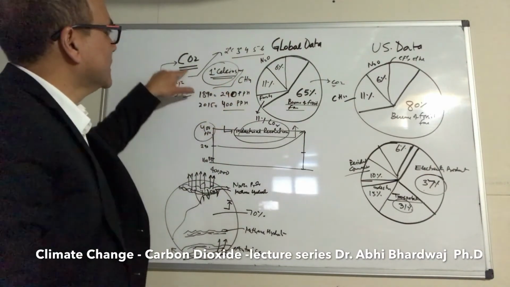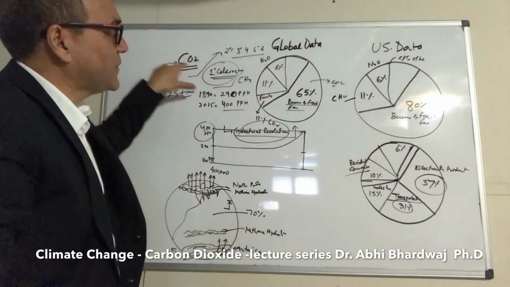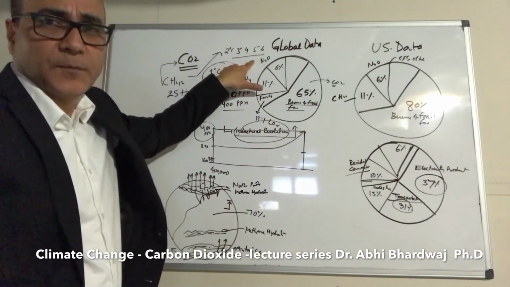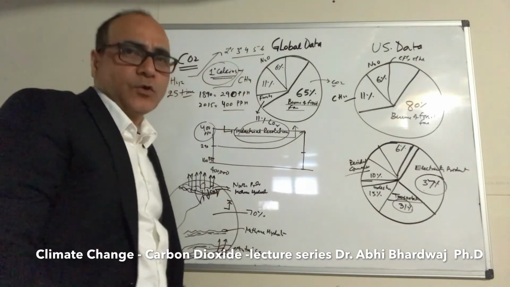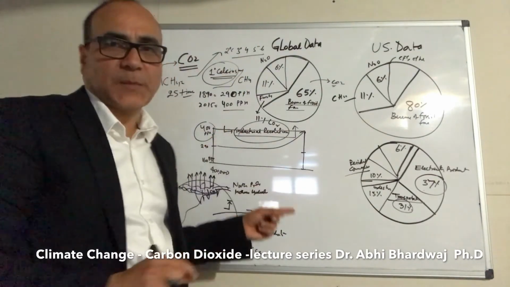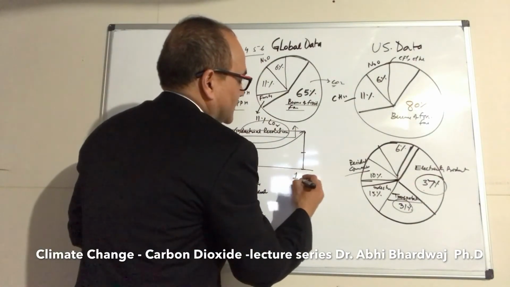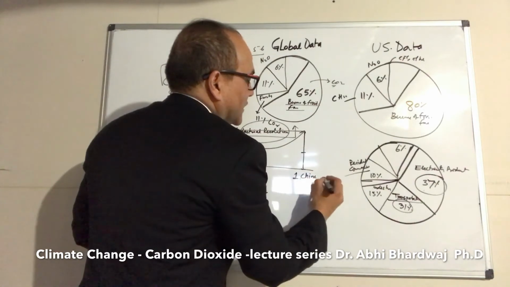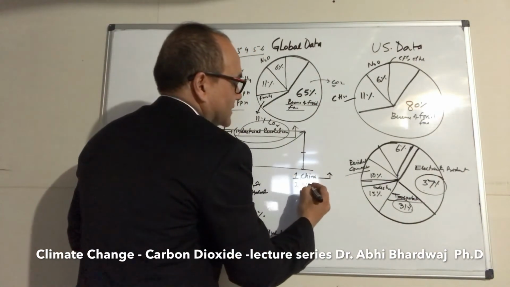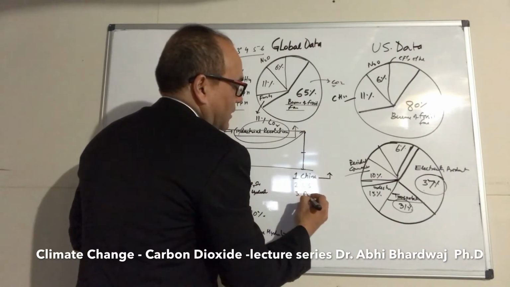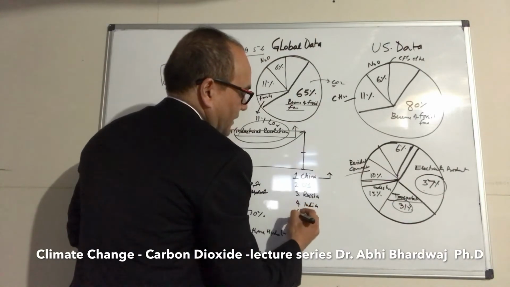So what we need to do is first address the carbon dioxide pumping. If we do not stop that, then we are going to have a big problem here. And that's very important to understand. We are also going to look at country-specific data. When we look at countries, China, for example, is the biggest polluter, number 1 right now. Then we have the US, then Russia, then India, and then Japan.